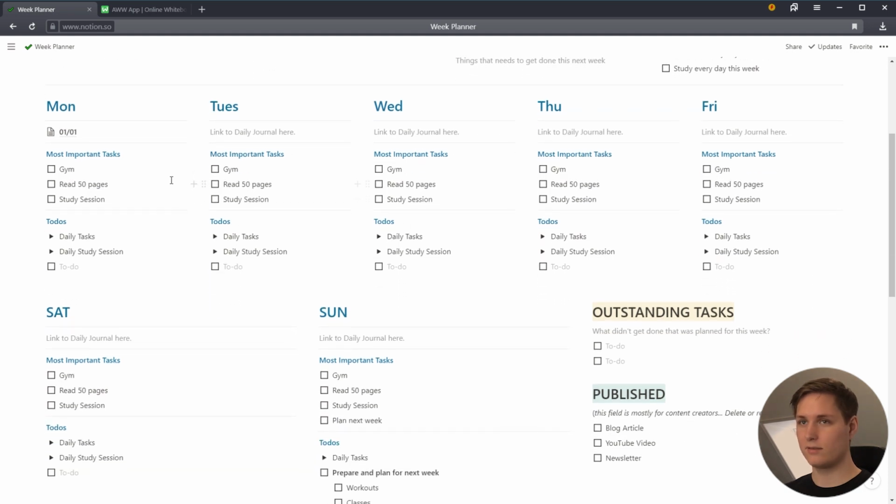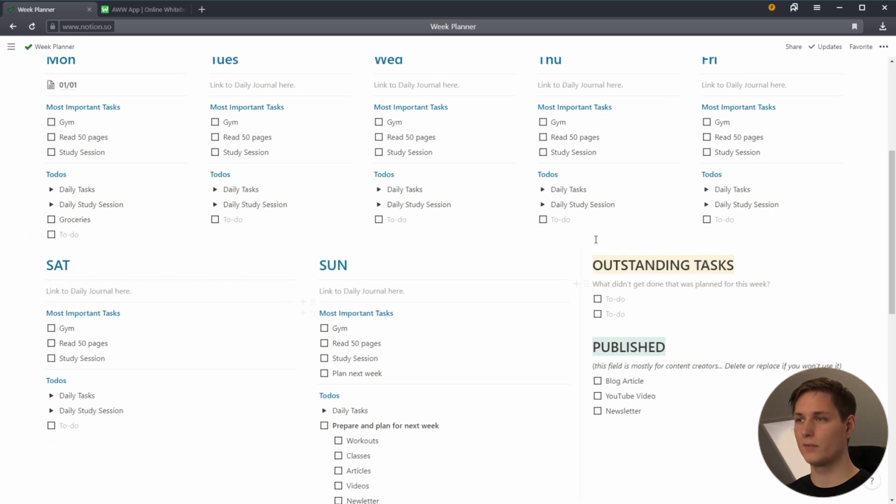But as you can see, that's the whole week. You can also add other to-dos here. So say you have to go buy some groceries or something, you'd add that, and you just press enter and enter some more tasks. That really depends on your day. You can schedule your days really easily like this. So it's a really good overview of the whole week.